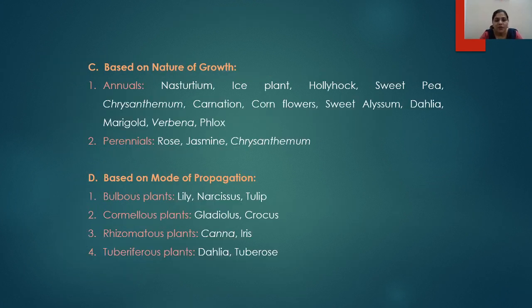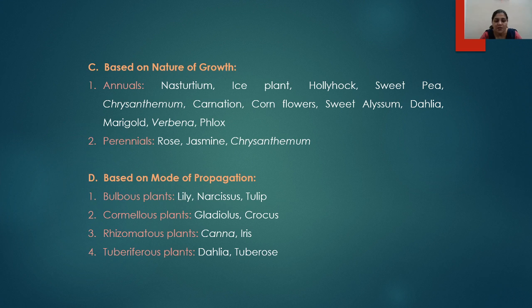The next criteria for classification of flowers is based on nature of growth of the plant. So whether it is an annual plant or whether it is a perennial plant, based on this the plants can be grouped into two, annuals and the perennials. In annuals, nasturtium, ice plant, hollyhock, sweet pea, chrysanthemum, carnations, cornflowers, sweet alyssum, dahlia, marigold, verbena, phlox, etc. can be included. And in case of perennials, rose, jasmine, chrysanthemum, etc. are the plants.